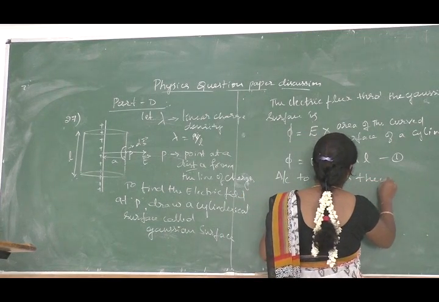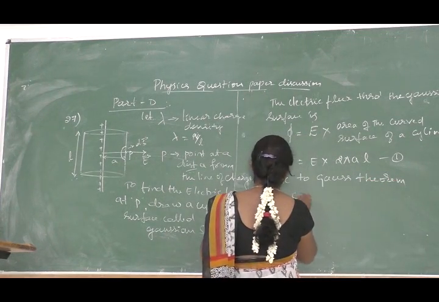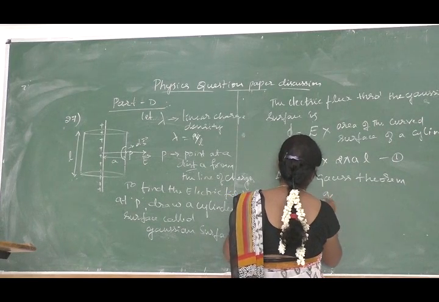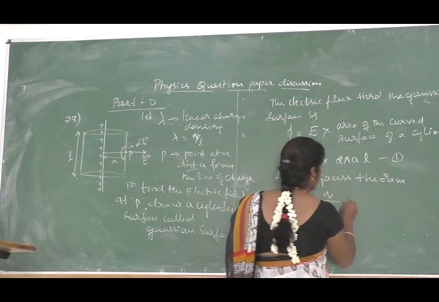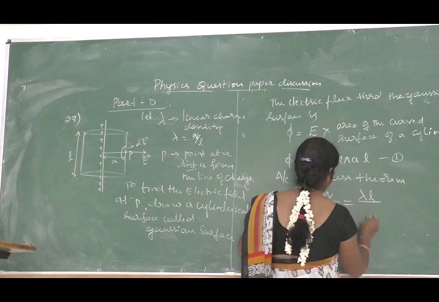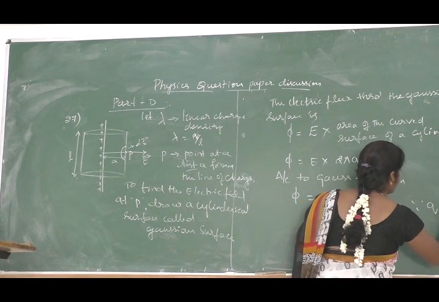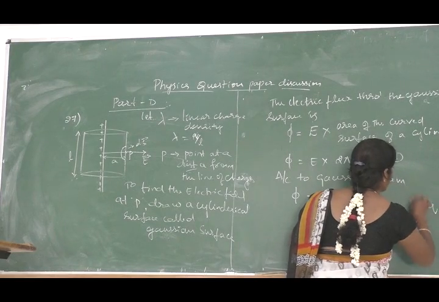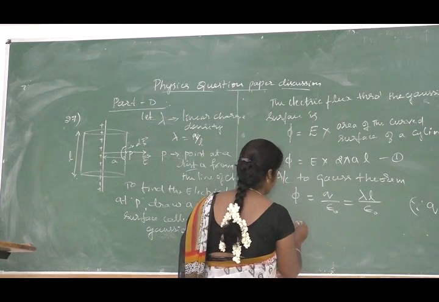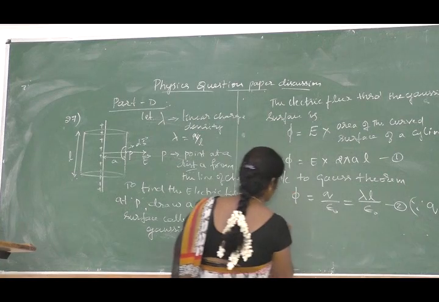But according to Gauss theorem, phi is equal to Q by epsilon naught, but Q is nothing but lambda into L, because Q is equal to lambda into L. Let us call this equation 2.